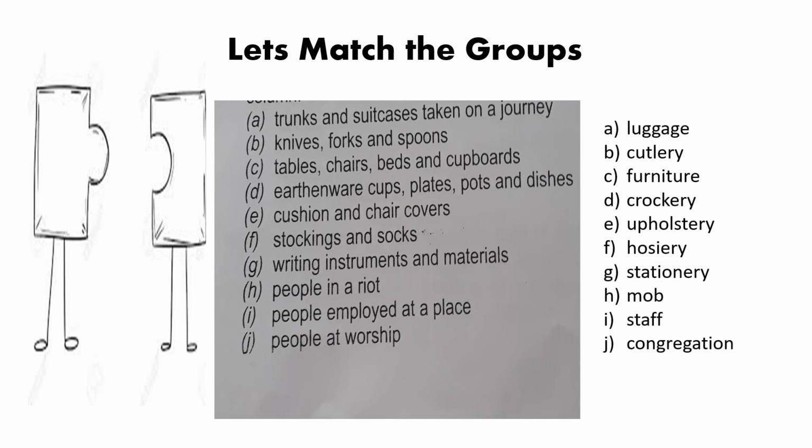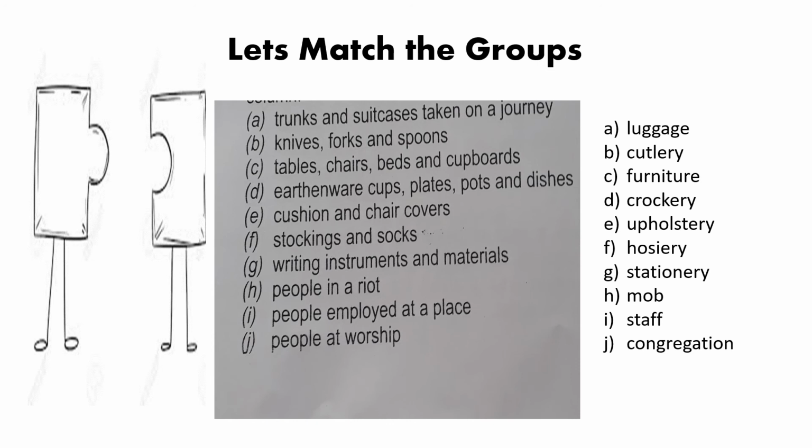The first list is trunks and suitcases taken on a journey, and the noun word is luggage. The second list is knives, forks and spoons, and the noun word is cutlery. The third list is tables, chairs, beds and cupboards, and the noun word is furniture. The fourth list is earthenware, cups, plates, pots and dishes, and the noun word is crockery.